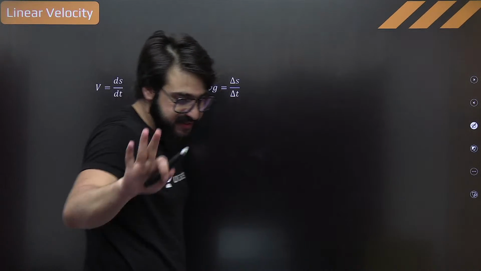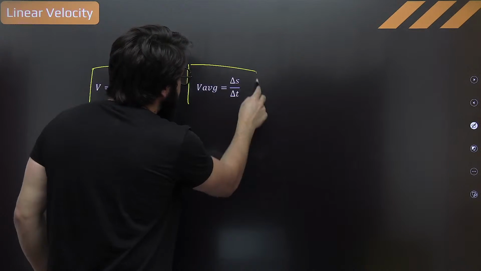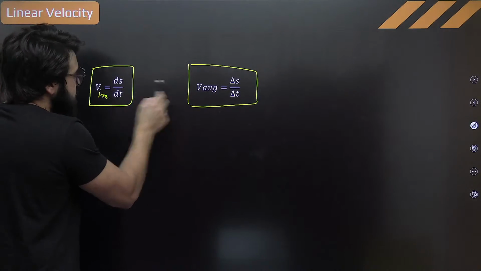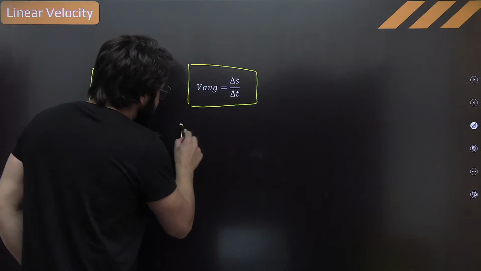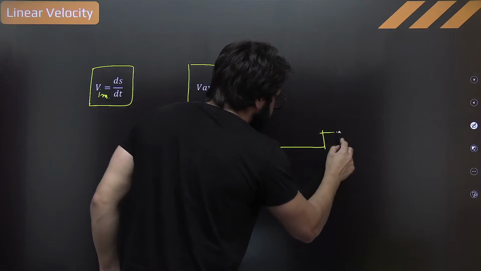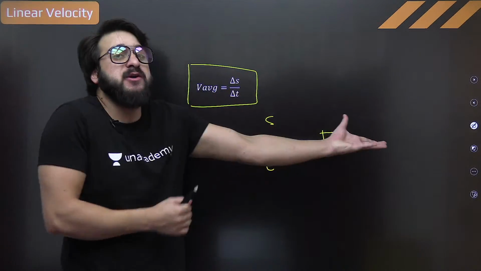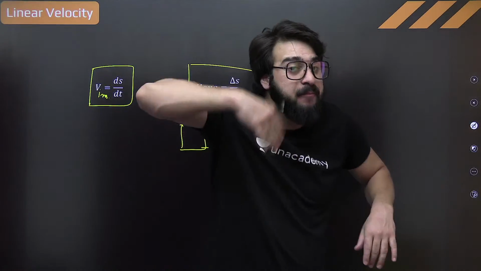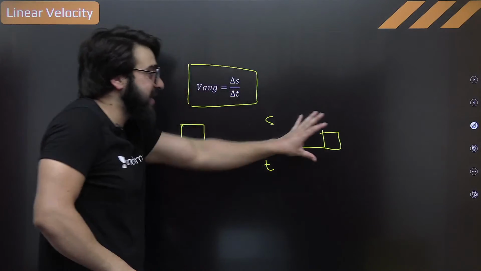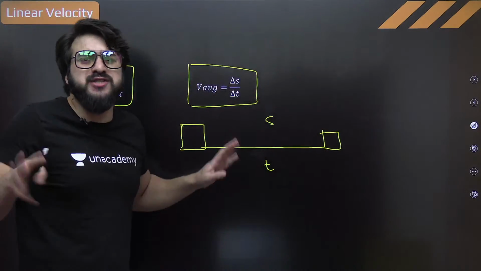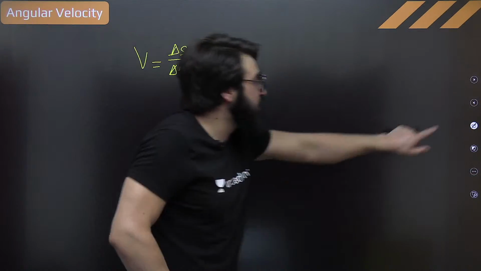Listen to me very carefully. Linear velocity is ds by dt or delta S by delta T. ds by dt is instantaneous, delta S by delta T is average. It means with what rate displacement is changing with time. If the particle travels from this point to this point, it has covered the displacement S in time t. The faster the displacement is changing, the more the velocity; the slower it is changing, the less the velocity. That is the concept of velocity, how fast it is moving linearly. Now let's talk about angular velocity.